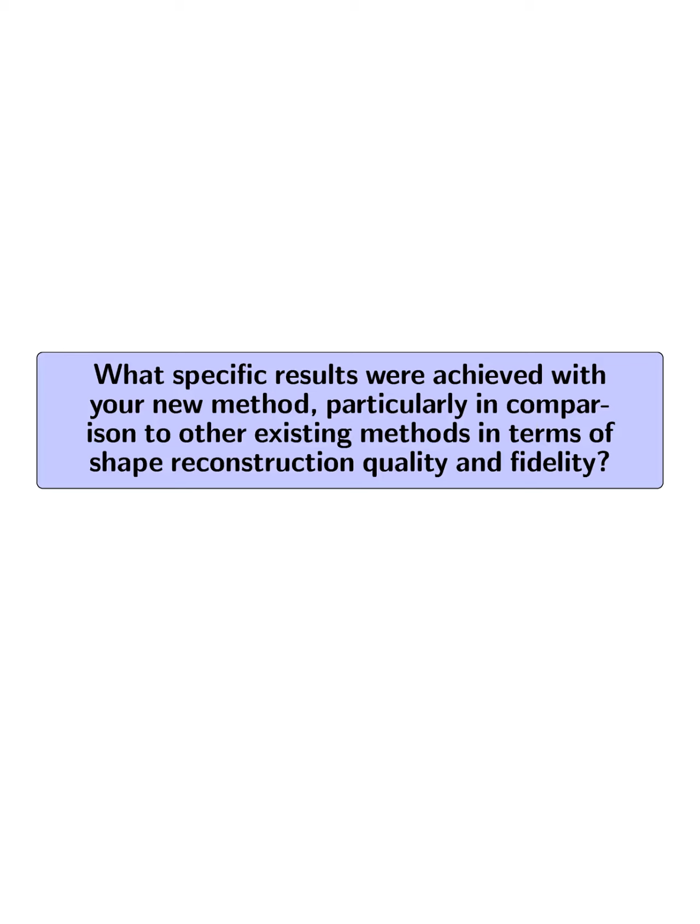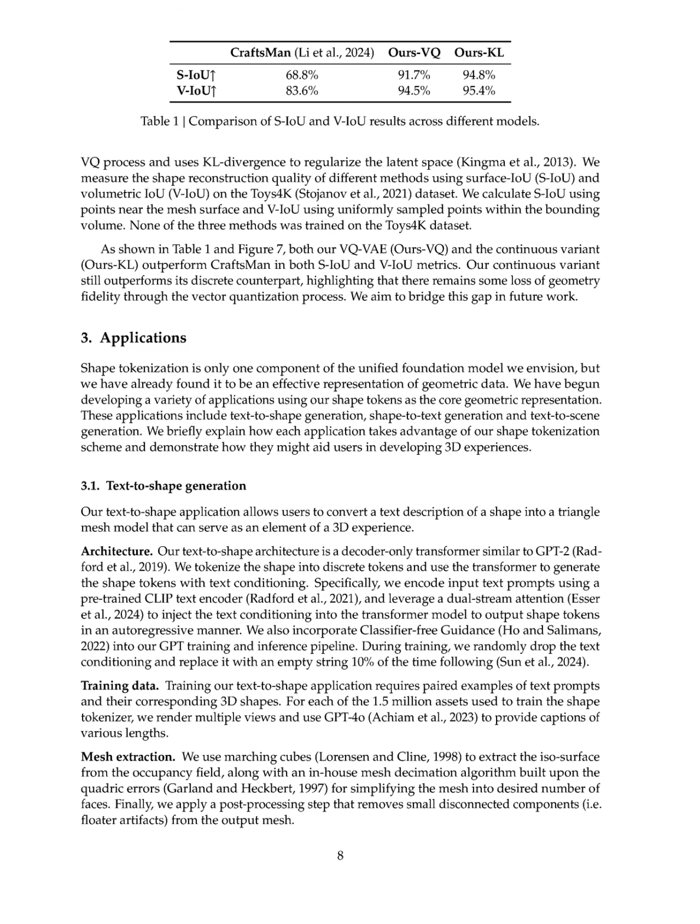What specific results were achieved with your new method, particularly in comparison to other existing methods, in terms of shape reconstruction quality and fidelity? Our new method, specifically the discrete shape tokenizer, demonstrated superior shape reconstruction quality compared to existing methods, particularly Craftsman, as evidenced by our evaluations using surface IOU, SIOU, and volumetric IOU, VIOU metrics on the TOYS 4K dataset.